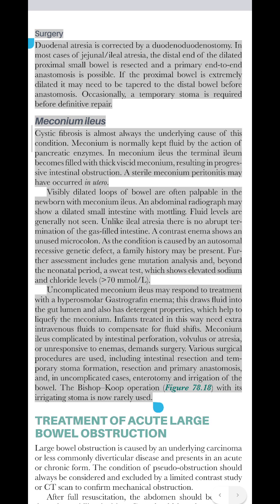Various surgical procedures are used, including intestinal resection and temporary stoma formation, resection and primary anastomosis, and, in uncomplicated cases, enterotomy and irrigation of the bowel. The Bishop-Koop operation, figure 78.18, with its irrigating stoma is now rarely used.